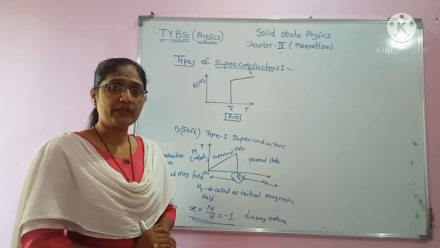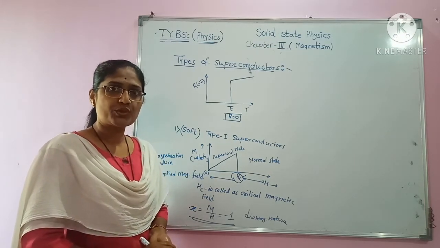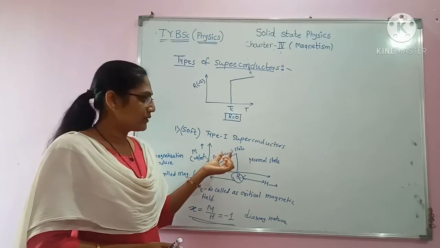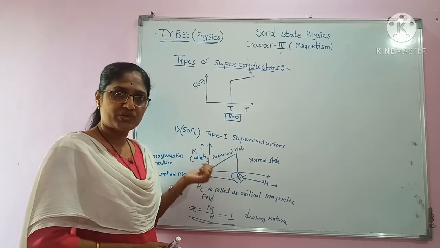What is Meissner effect? In the last lecture we have seen what is Meissner effect. It is the expulsion of magnetic field from the superconducting material at a temperature less than critical temperature Tc.